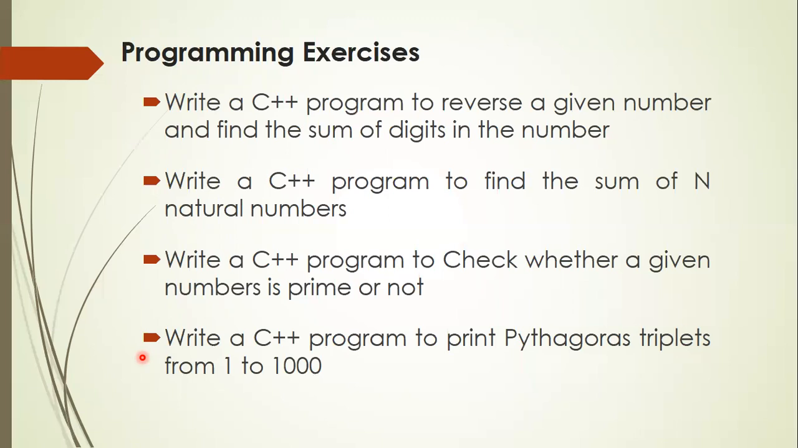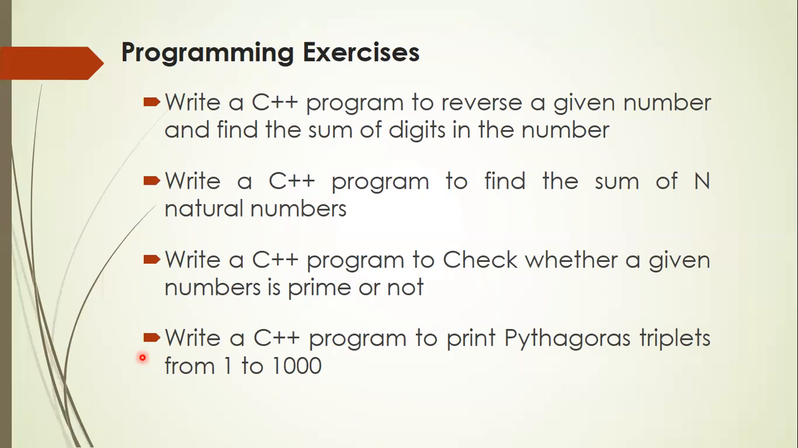Write a C++ program to print Pythagoras triplets from 1 to 1000. What do you mean by Pythagoras triplet? Suppose you take three numbers, 2, 3, 4. In that case, you take the square of all these three numbers. 2 square plus 3 square: 2 square is 4, 3 square is 9, 4 plus 9 is 13. But 4 square is 16. So that is not a Pythagoras triplet.